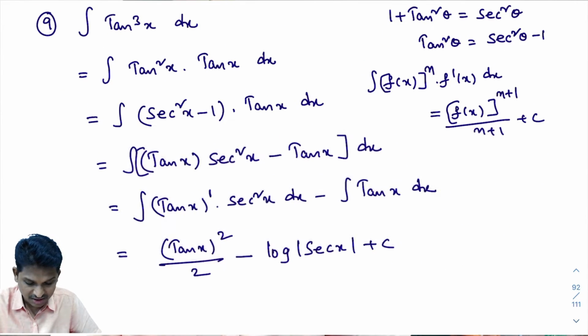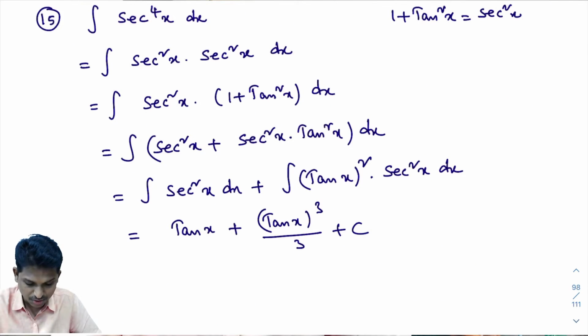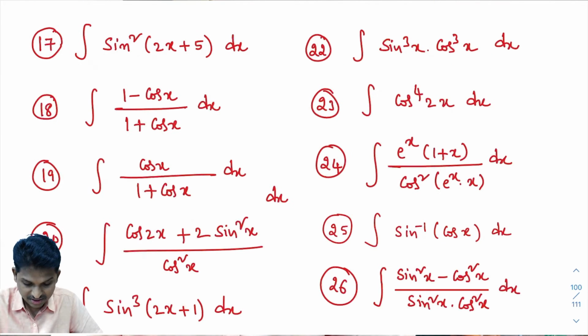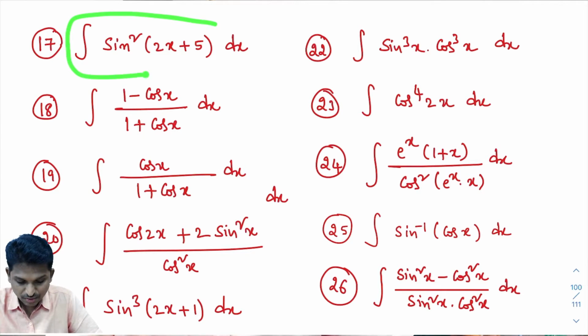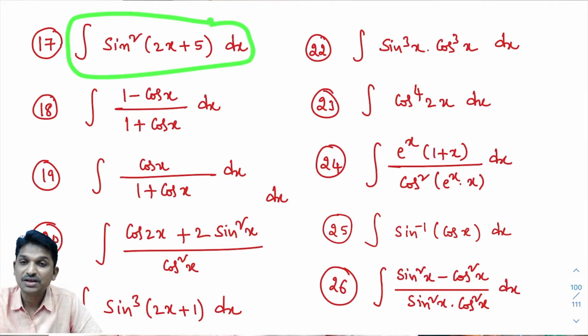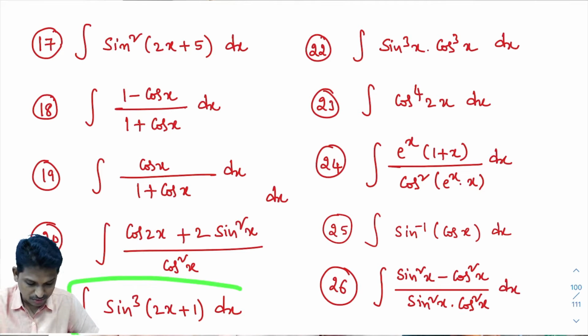Look here. In this class, we are going to do these 10 problems. Integral of sin square 2x plus 5 dx. In the last class, we learned how to calculate integral of sin square x dx. This is integral of sin square 2x plus 5 dx, same procedure. Now look at this problem, integral of sin cube 2x plus 1 dx.